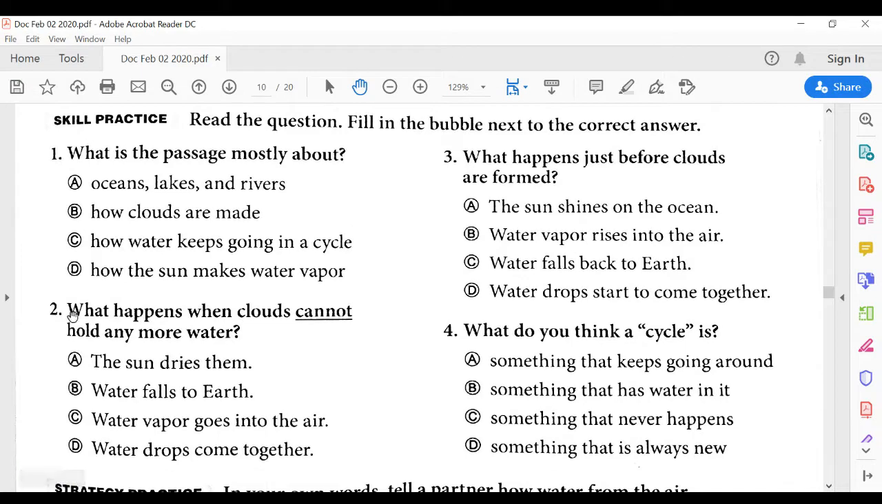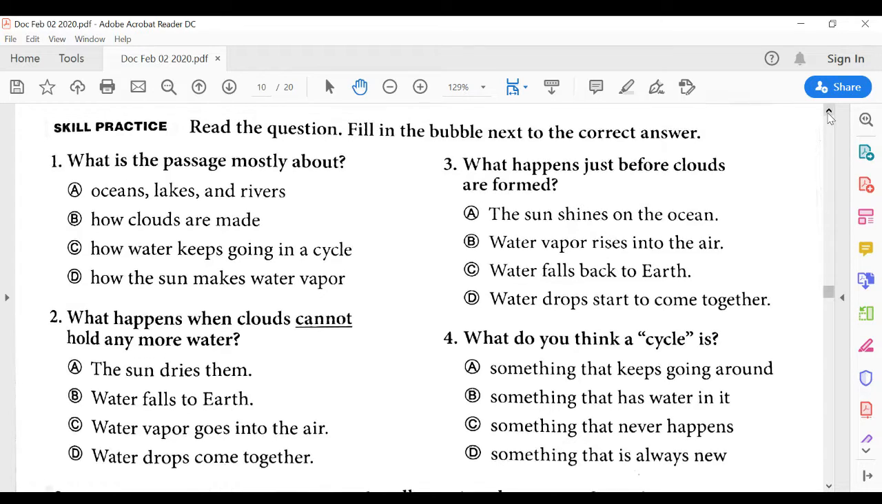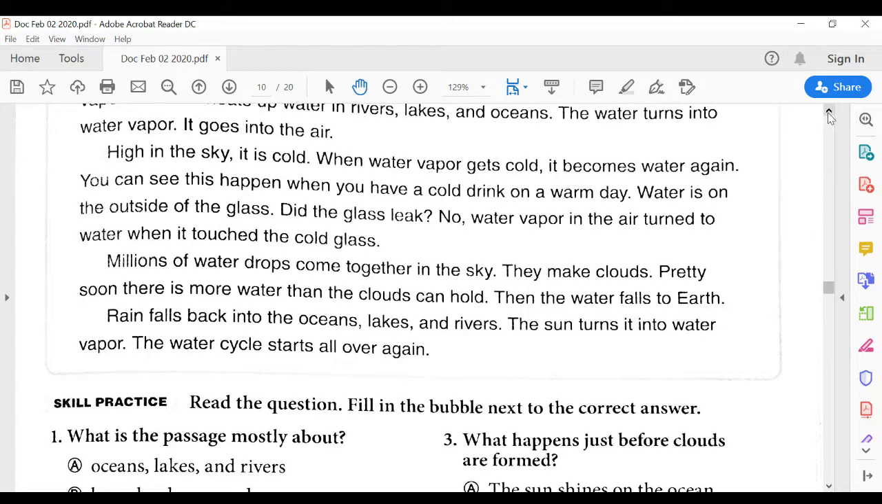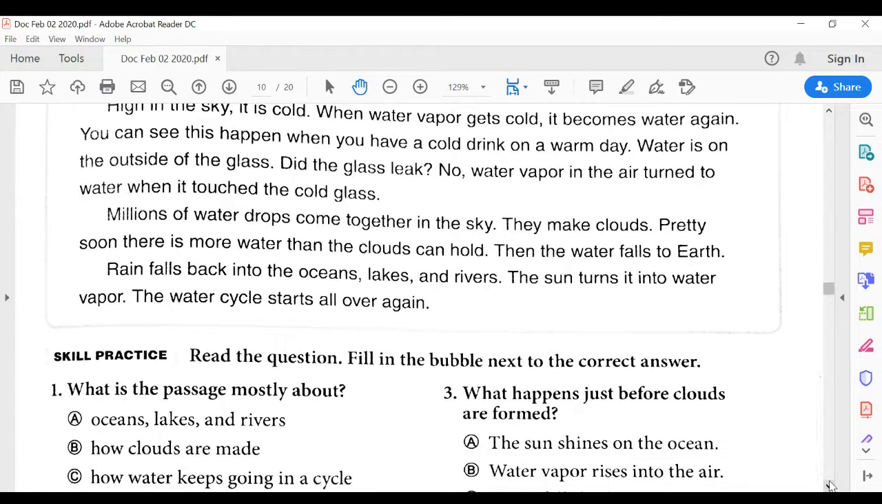Number 2, what happens when clouds cannot hold any more water? The sun dries them out, water falls to earth, water vapor goes into the air, water droplets come together. When clouds cannot hold anything more, there's soon more water than the clouds can hold. What happens next?